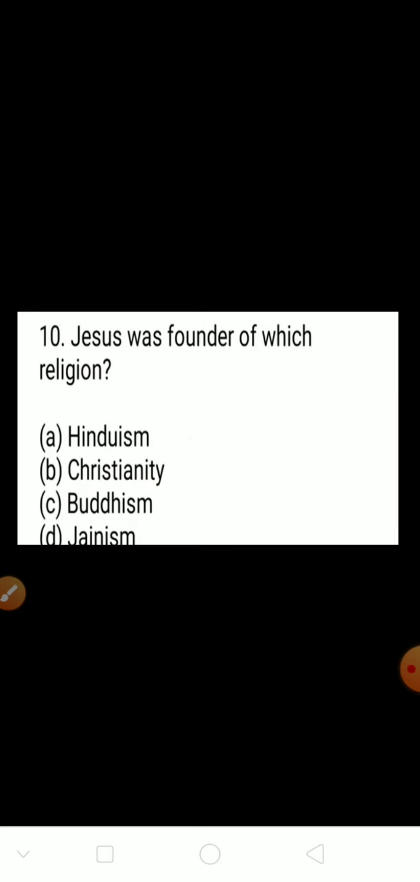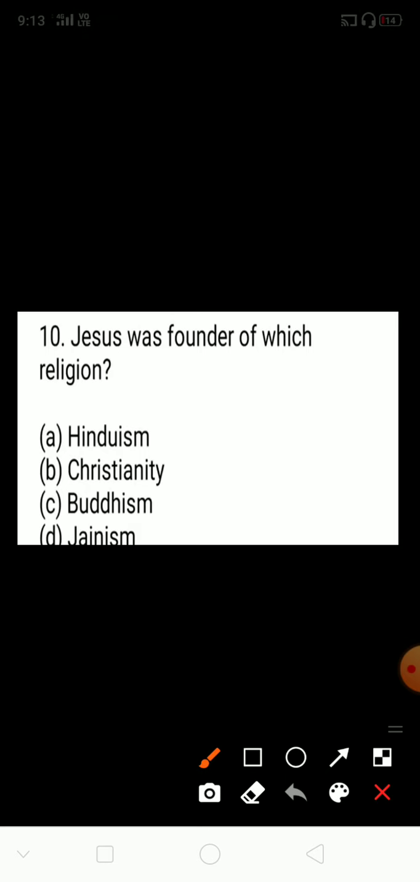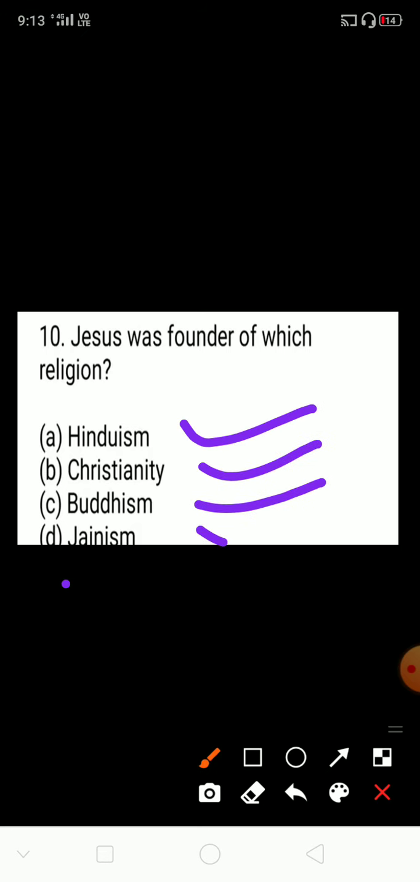Question number 10. Jesus was the founder of which religion? We know Jesus Christ. Okay, some religions are given here: Hinduism, Christianity, Buddhism and Jainism. So these all are religions. But here Jesus Christ was the founder of which religion? We know the correct answer is Christianity.